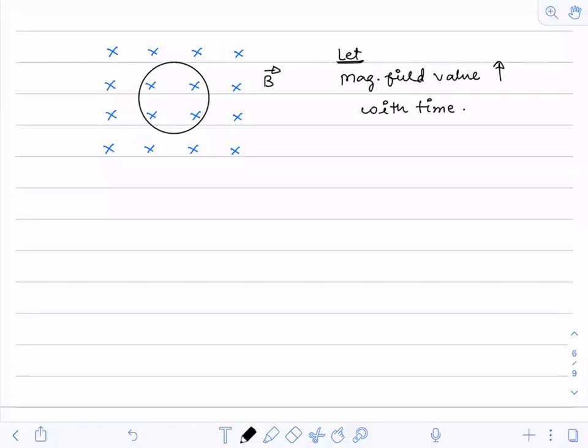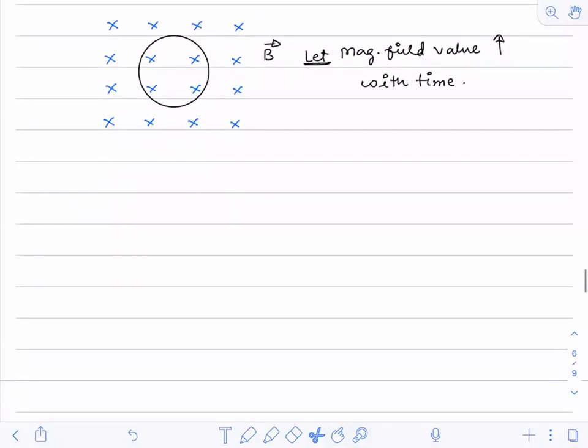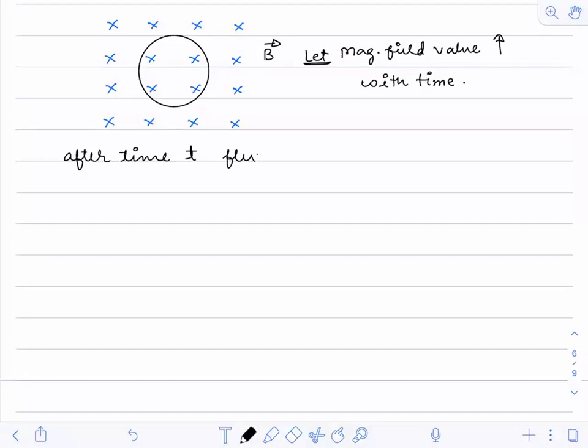My question to you is, if this magnetic field value increases with respect to time, then after some time t, will the flux be option A, same, option B, increases, or option C, decreases?